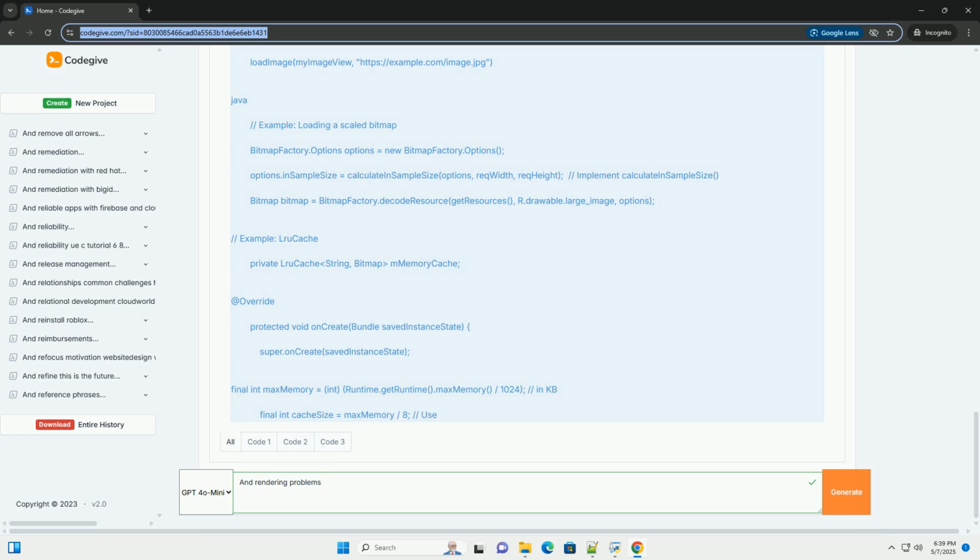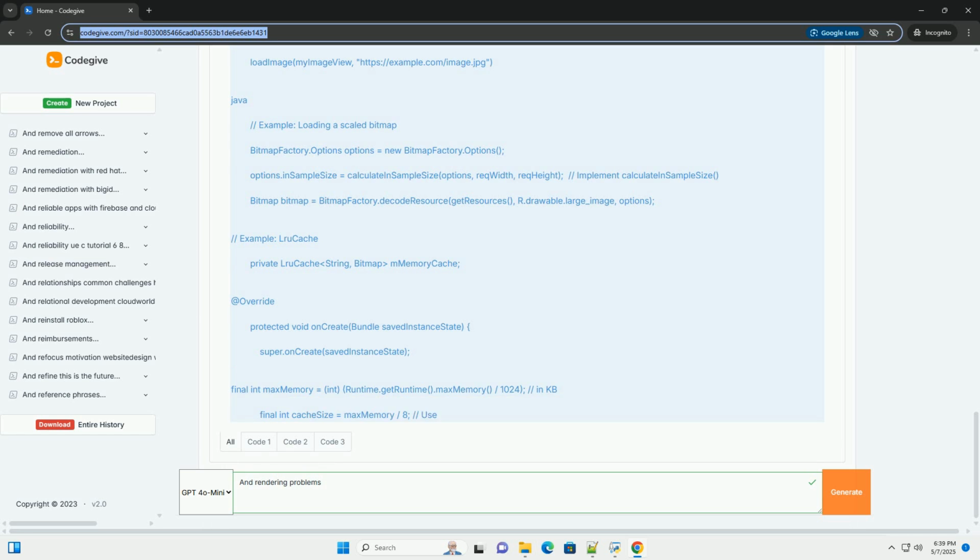Overdraw: drawing the same pixel multiple times in the same frame. This wastes GPU processing power. Complex layouts: deeply nested layouts or excessively complex custom views take longer to measure, layout, and draw. Long-running tasks on the UI thread: performing network operations, database queries, or complex calculations on the UI thread, also known as the main thread, blocks rendering.